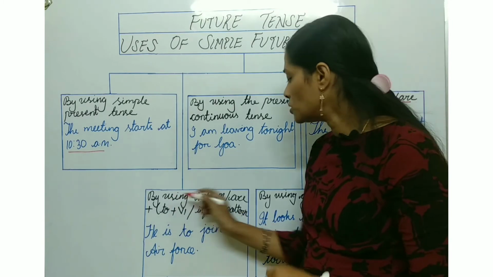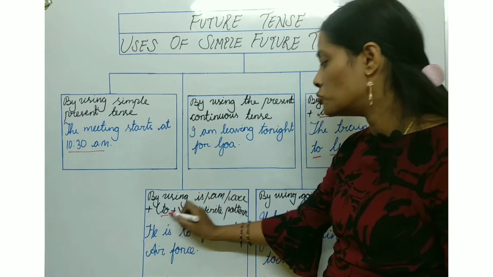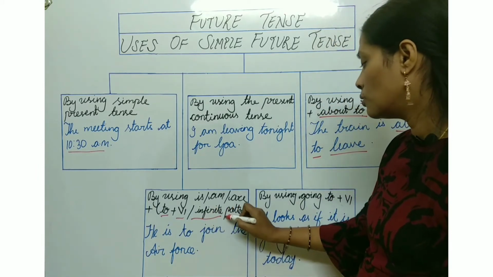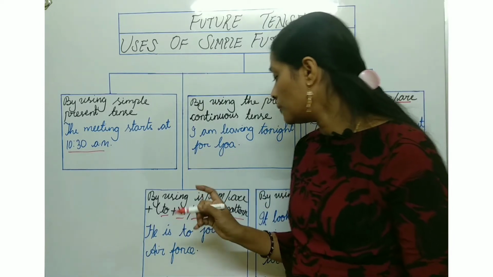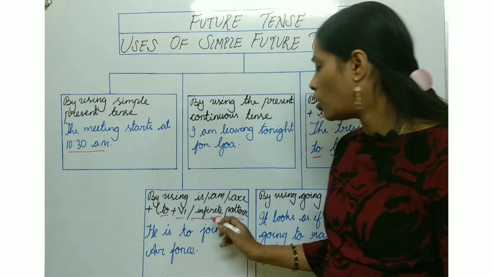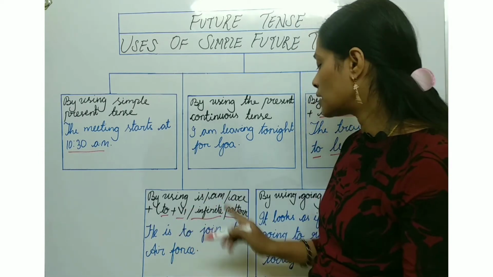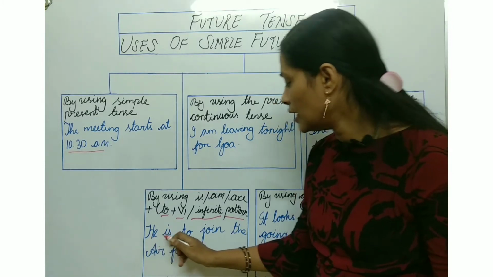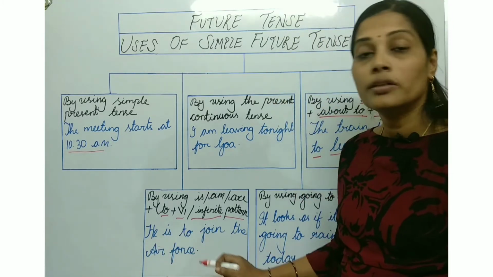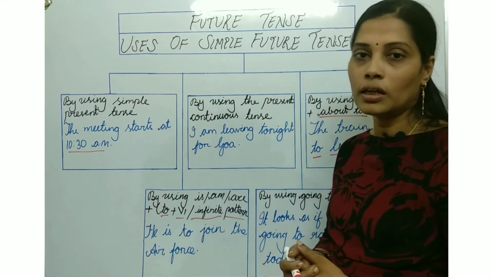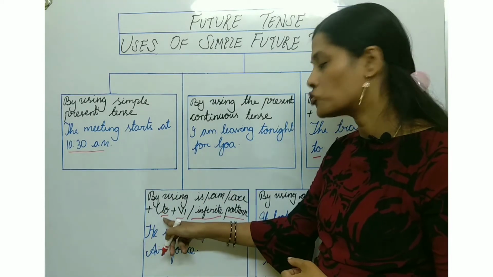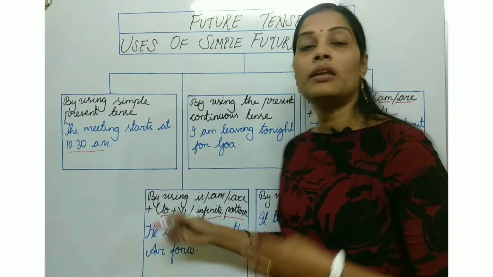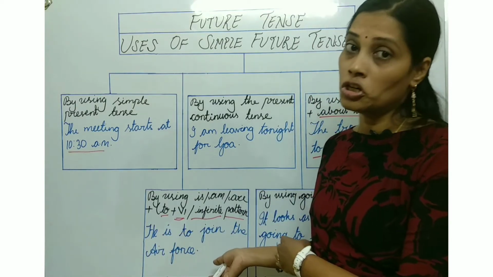Next point, by using is, am, are plus to plus v1 form of the verb and infinitive pattern. So यहाँ पे देखिएगा is, am, are के साथ to होगा और v1 बेस फॉर्म होगा, उसके साथ infinitive pattern होगा. So वहां पे भी future का रेफरेंस आता है. देखिए he is to join the air force, means he is about to join the air force. यहाँ पे is, am, are के साथ to होगा and base form होगा and rest of the infinitive sentence. So यहाँ पे ना will है ना shall है, but still it refers to future.